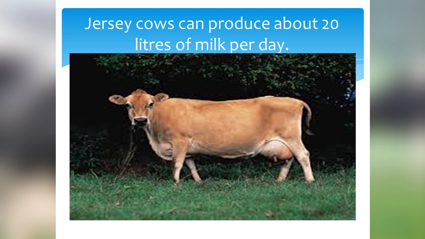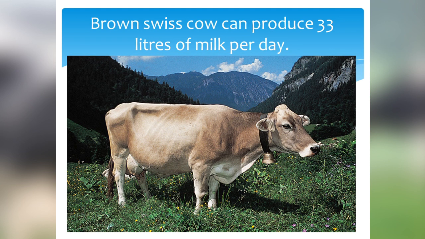The exotic or foreign varieties of cows, for example, Jersey cows, can produce about 20 liters of milk per day. See the capacity of Jersey cow, it can produce about 20 liters of milk per day, while another exotic variety of cow, that is brown Swiss, can produce around 33 liters of milk per day.